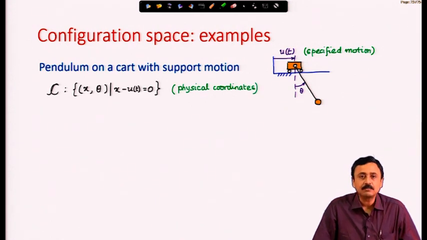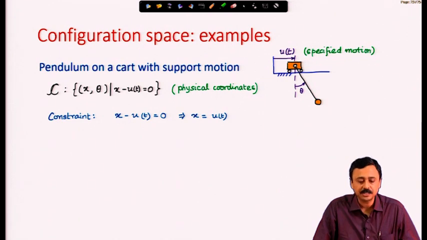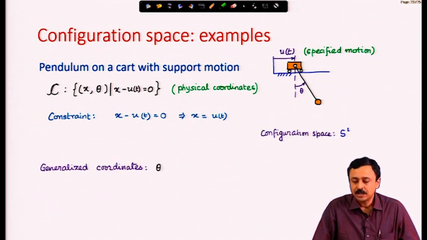The physical coordinates definitely are still x and theta, but then I have a constraint. The constraint is x minus u(t) must be 0. In other words, x must be equal to u(t). Therefore, there is a constraint: x minus u(t) is equal to 0.